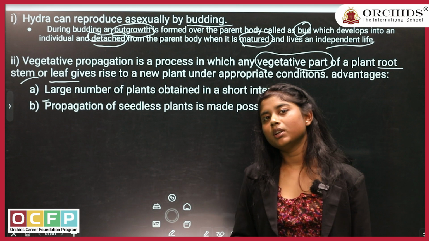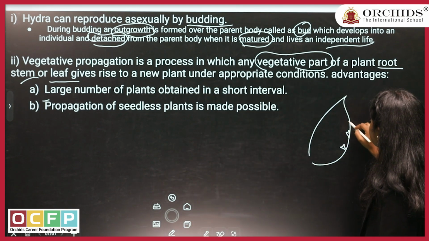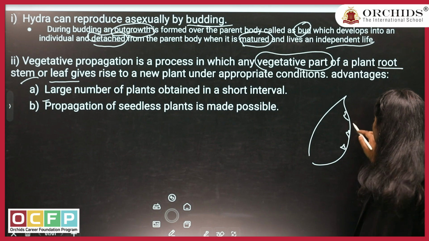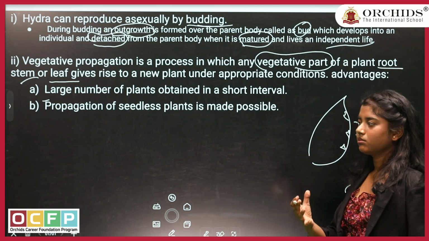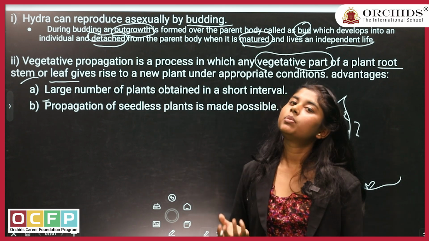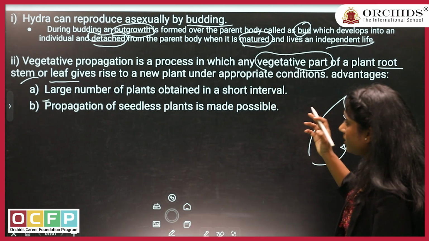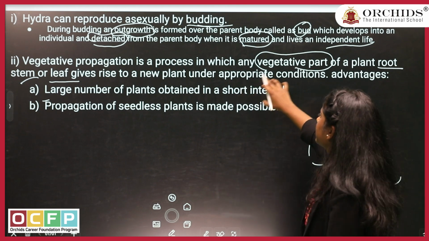What happens in bryophyllum? The leaves will start having small buds at the edge of it, and with time this bud will fall down over the ground, and with a proper environment and proper nutrition they will start growing into a new plant, right?